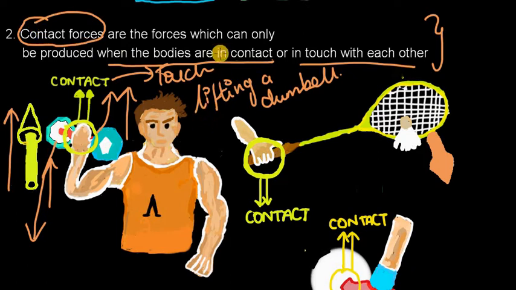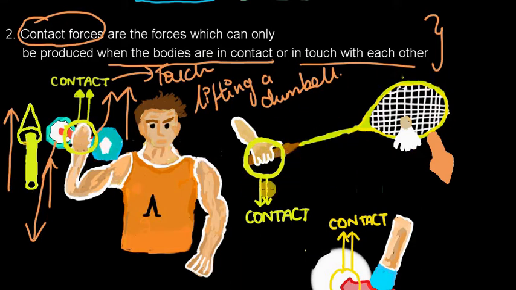So contact forces are the forces which can only be produced when the bodies are in contact with each other. Here is a person holding the dumbbells. Without touching the dumbbells, he cannot apply that pull force onto them. So this is an example of contact force. Without being in contact with that object, he cannot apply force.